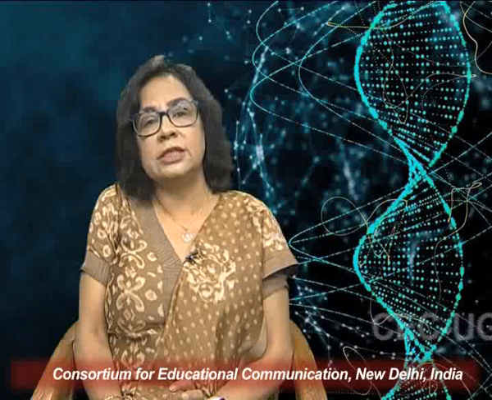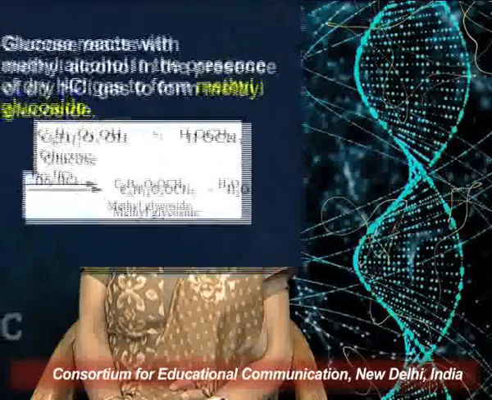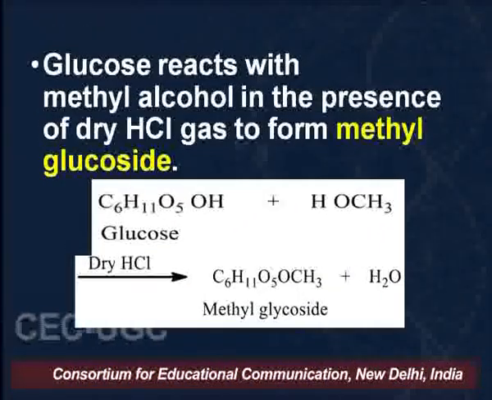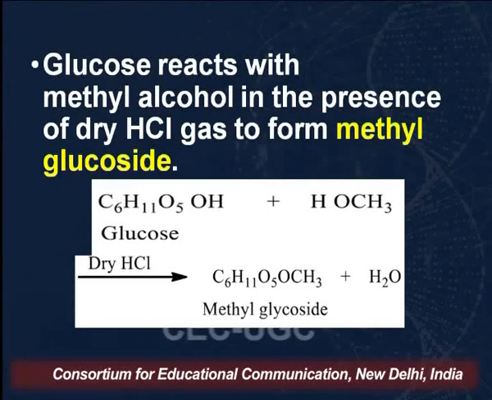Now, as you can see on your screens, I have shown glucose. What we are going to do is convert this glucose into methyl glucoside, that is, into its acetal derivative. So when we do that, this glucoside is stable.